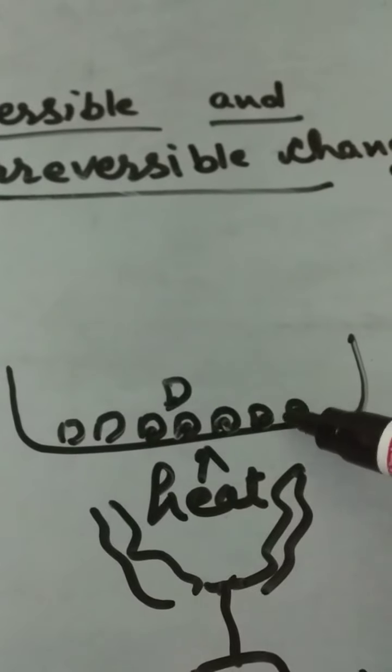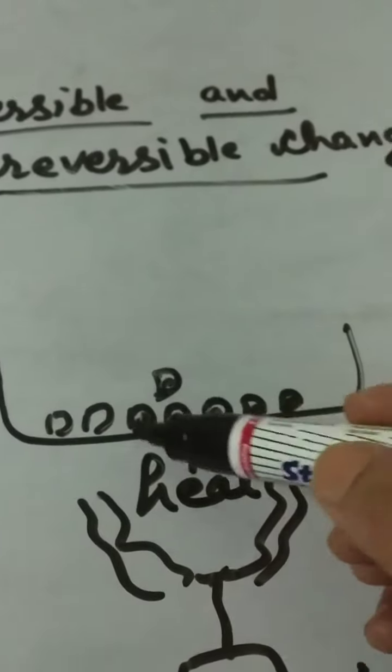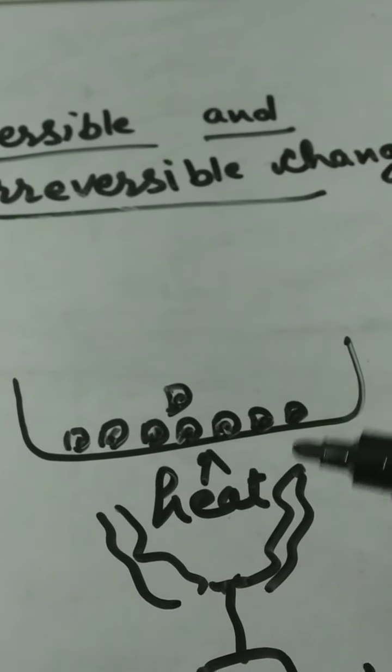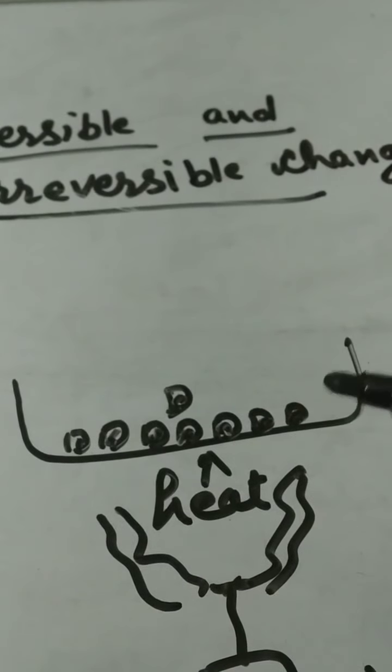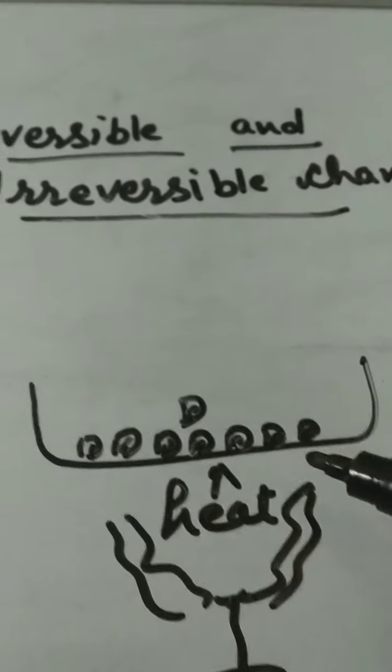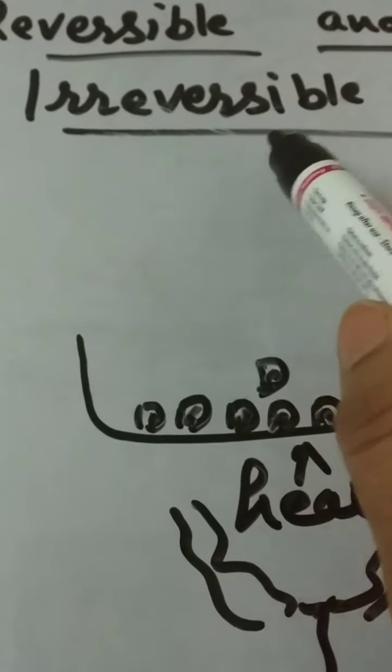That black mass forms after heating sugar, but after cooling we will not be able to change it into the form of white sugar, because it is an irreversible change.